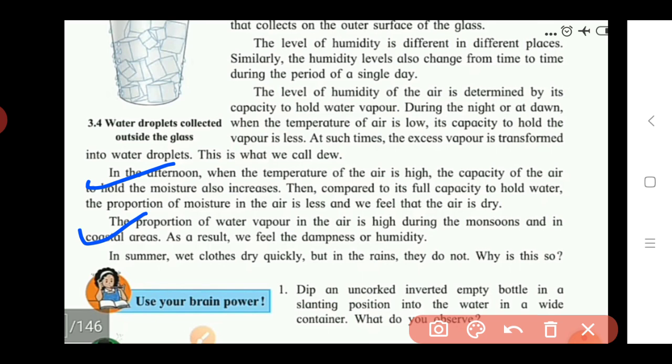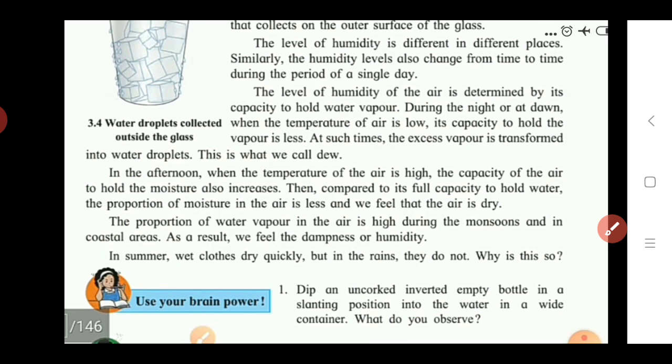Okay, so due to this, in the summer days, what happened? Wet clothes dry quickly, but in the rainy seasons, now we see it is a rainy season, during this season, what happened? Our clothes do not get dry very easily or very quickly, but as compared to the summer days, our wet clothes get dry quickly. So why does this happen? This also happens due to the effect of temperature on the gas, or the air. So by using your brain power, you can find out the answer to this question.